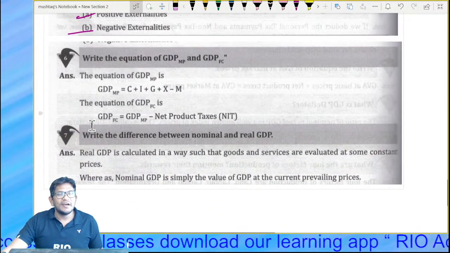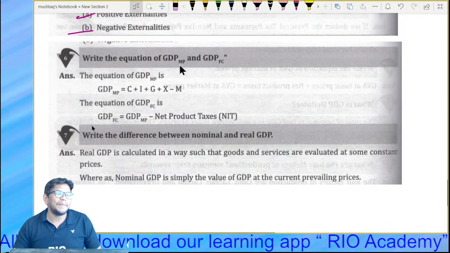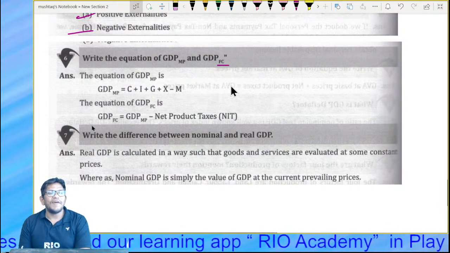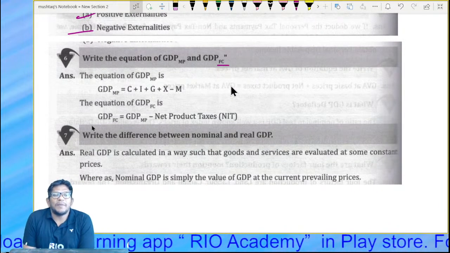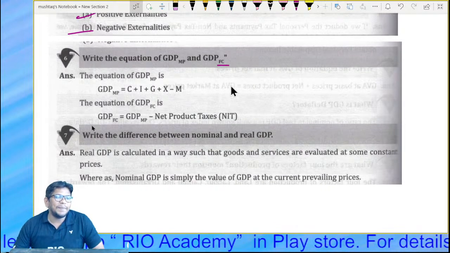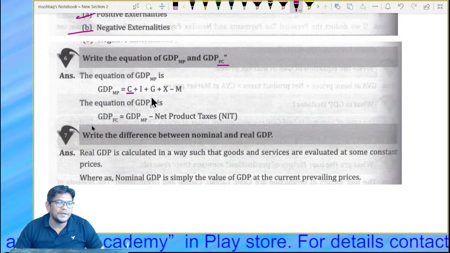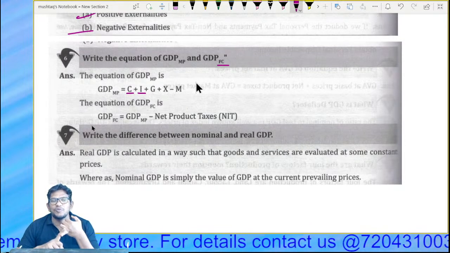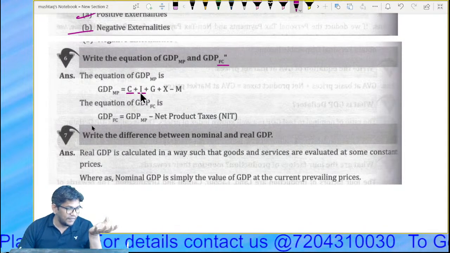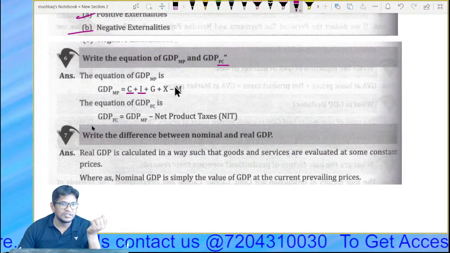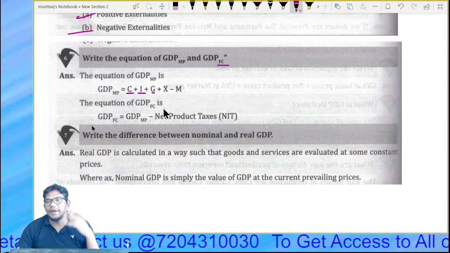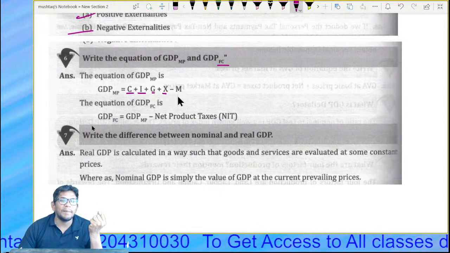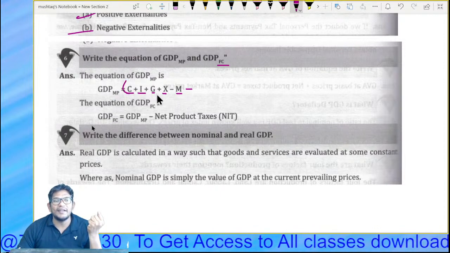Next question: write the equation of GDP at MP and GDP at factor cost. MP means market price, which we discussed in the last class. Consumer spending, the money spent by consumers, the money spent by investors, how much money the government is spending, and exports minus imports. This is also another important part.